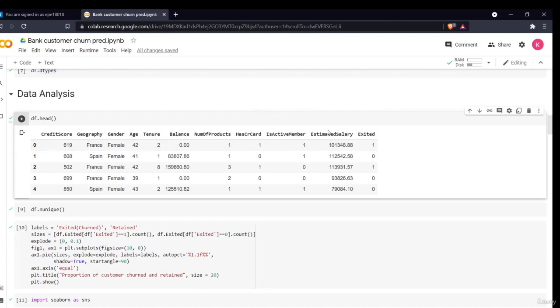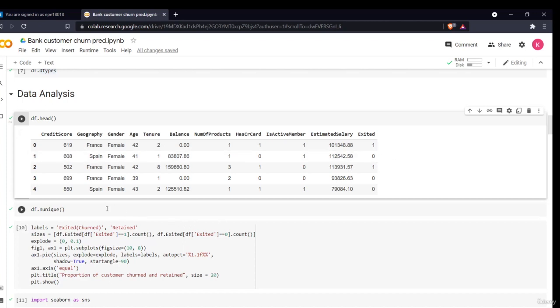If it's a savings account, the salary must be coming into that account of that person. So this is the given salary, and we can see how salary is contributing to the exit of the customer or not. Now this finally is the exited part. 1 means that person has exited, has churned, and 0 means it is a valuable and faithful customer, who has remained a customer of the bank.